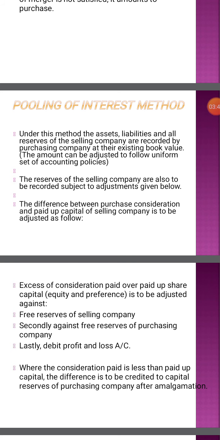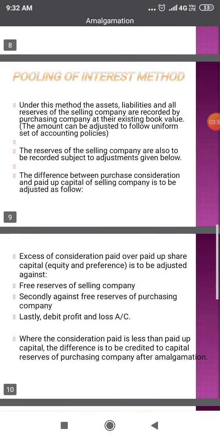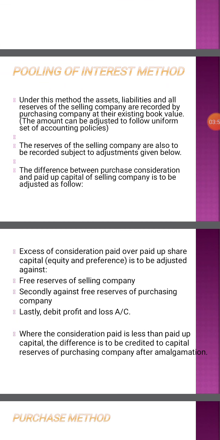There are two methods of accounting for amalgamation: pooling of interest method and purchase method. First we'll see the pooling of interest method. Under this method, the assets, liabilities and all reserves of the selling company are recorded by the purchasing company at their existing book value. The amounts can be adjusted to follow a uniform set of accounting policies. The reserves of the selling company are also recorded, subject to adjustment given below.